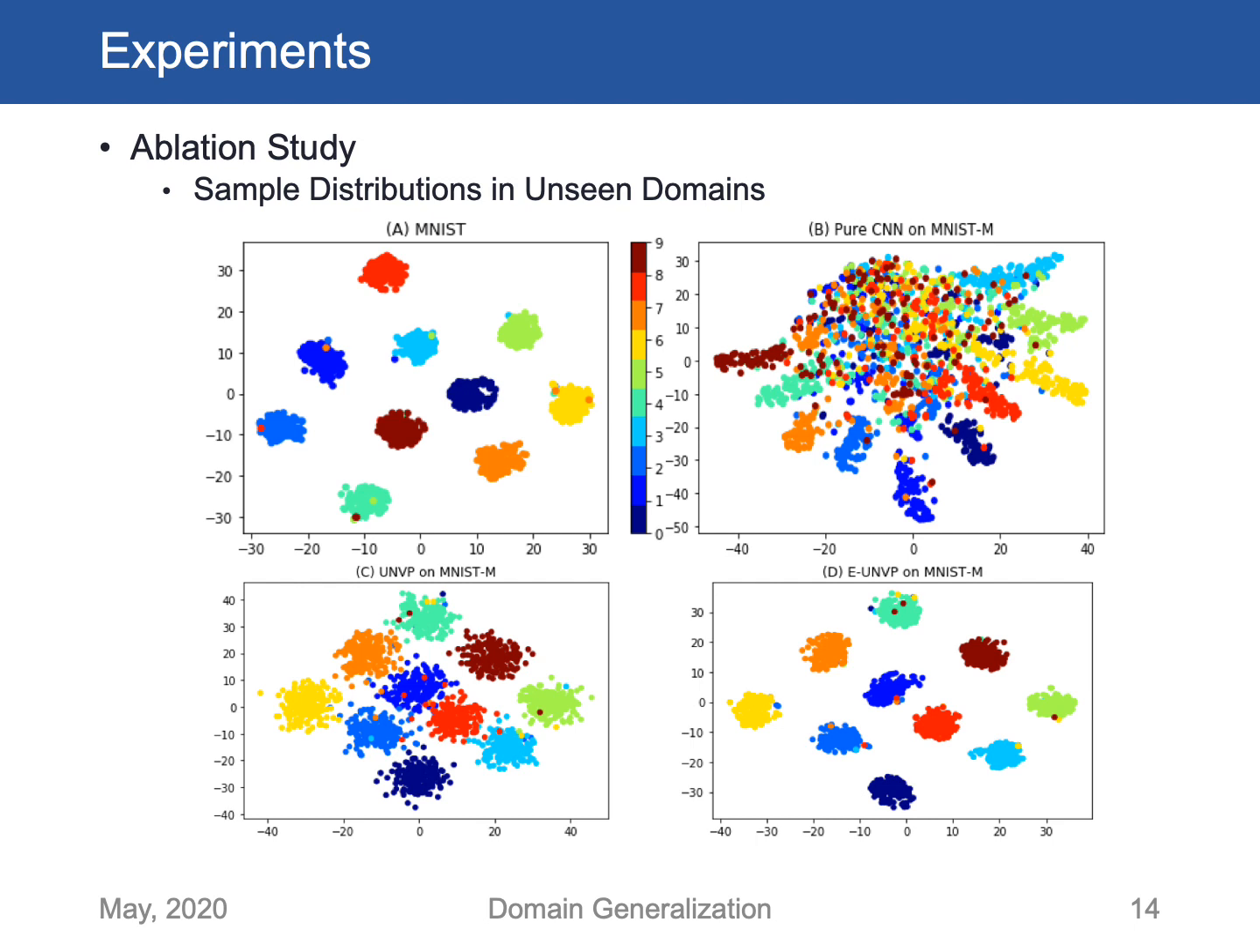We visualize the distributions of our methods compared to the standalone CNN on MNIST and MNIST-M datasets. While the standalone CNN obviously fails to model the MNIST-M dataset, our UNVP successfully covers an unseen domain dataset. These sample distributions are completely class-separated when using our extended UNVP.